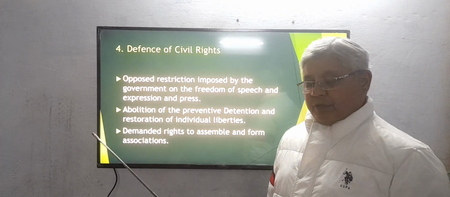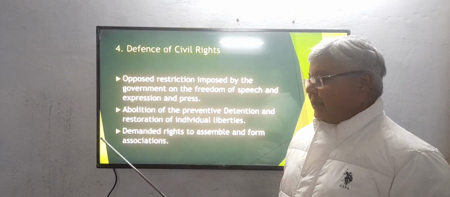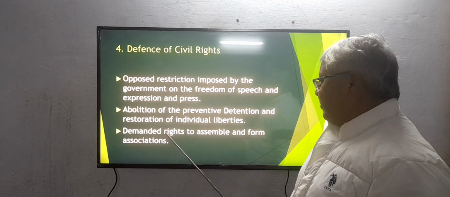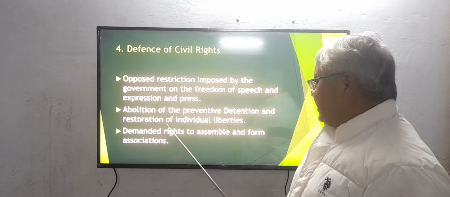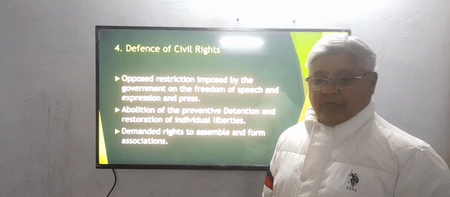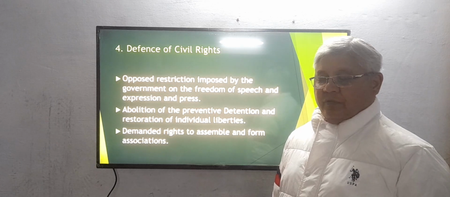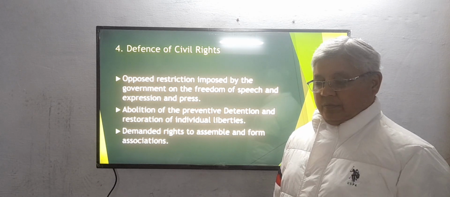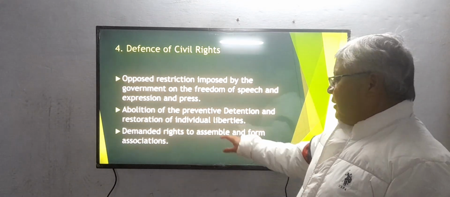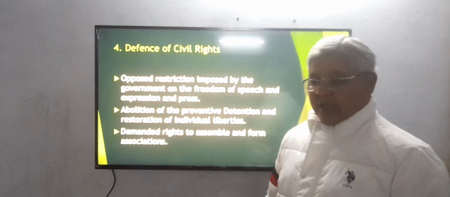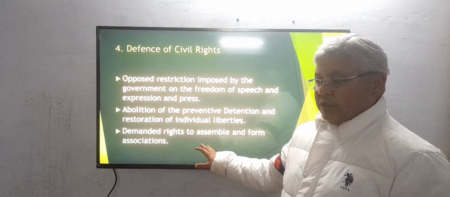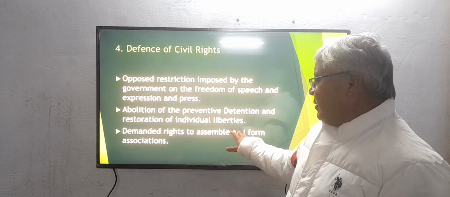People should not be detained or arrested without any reason, and they wanted restoration of individual liberties. Indians should be given more freedom, so that they can enjoy their civil liberties.